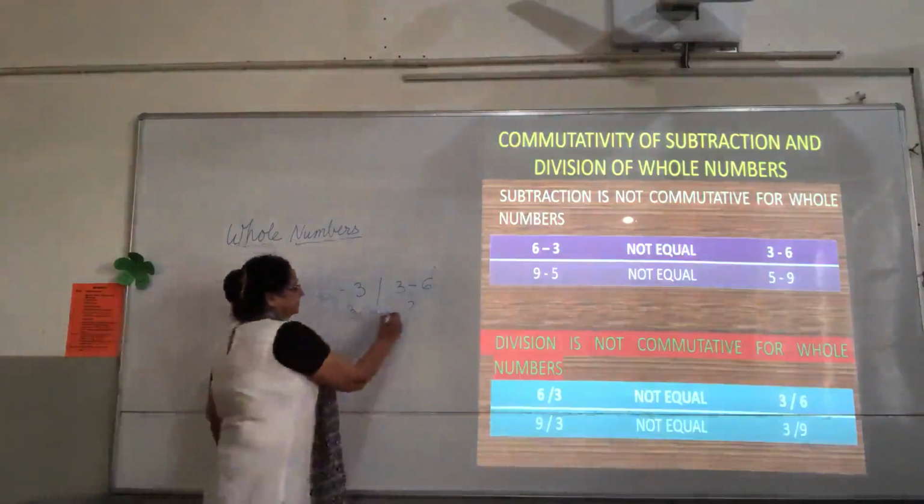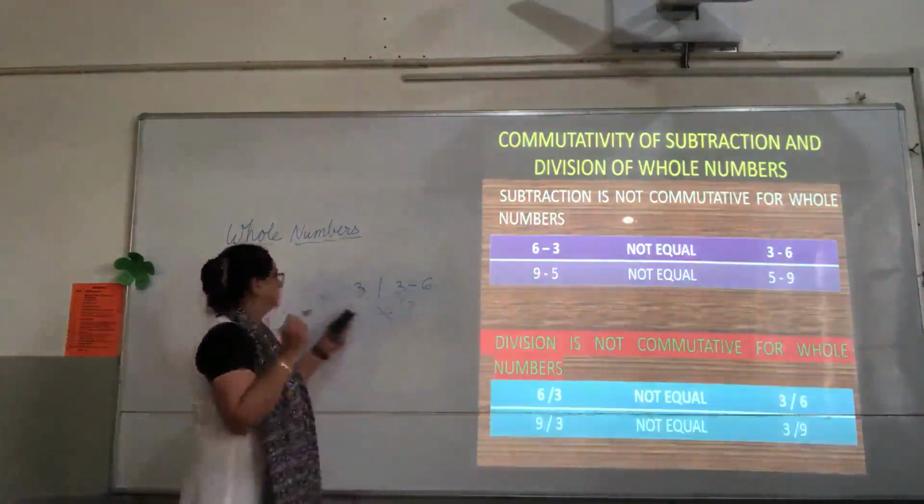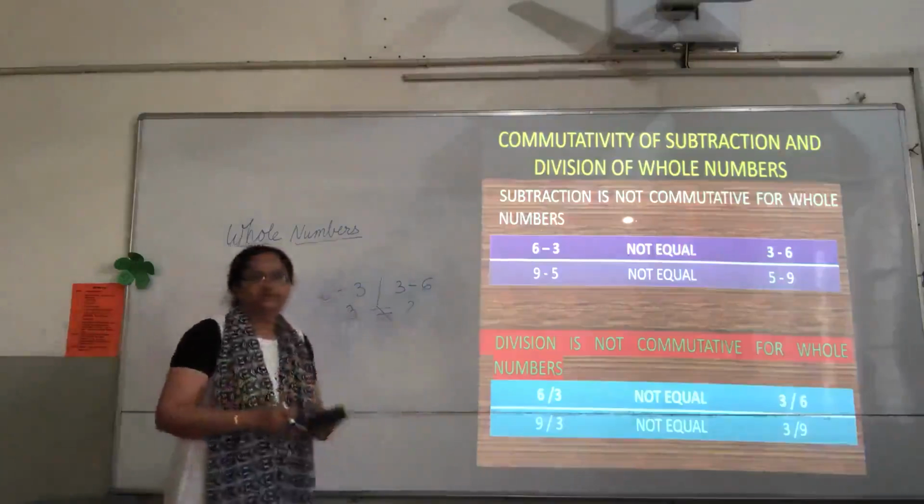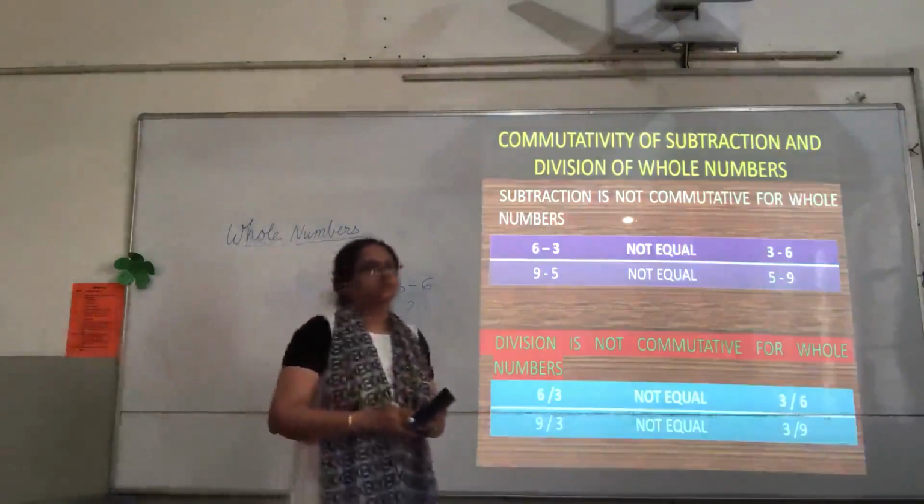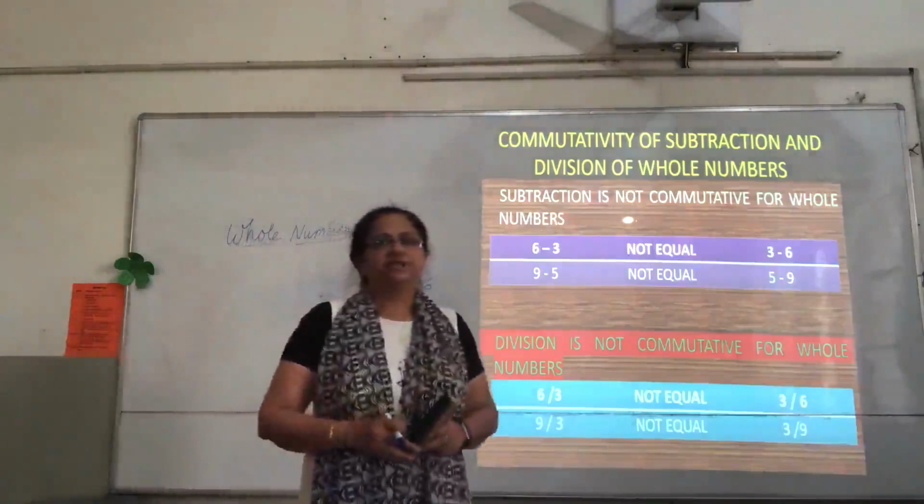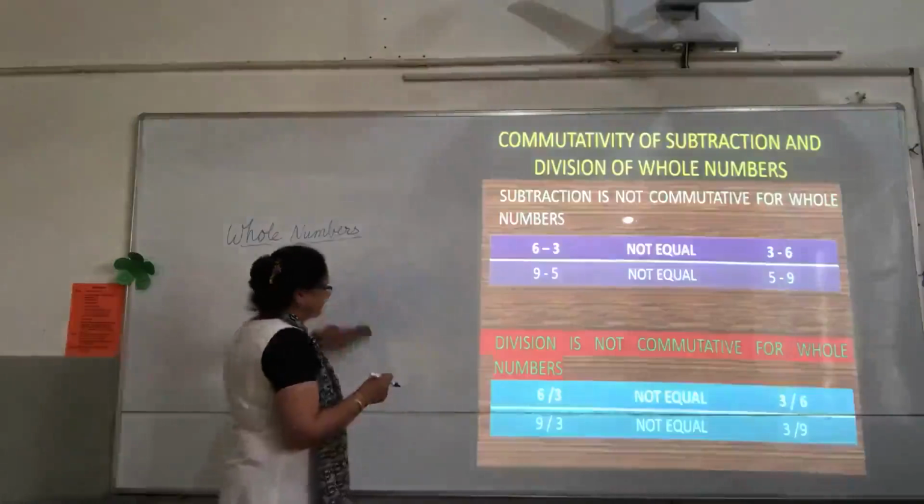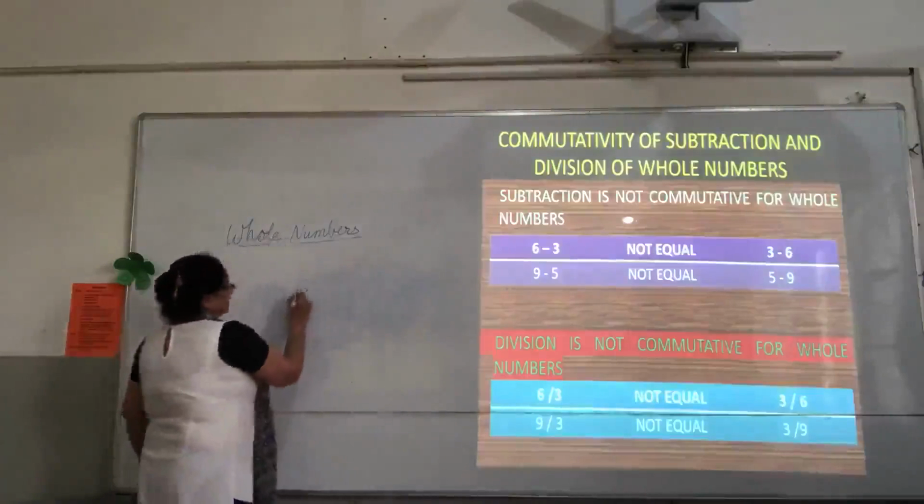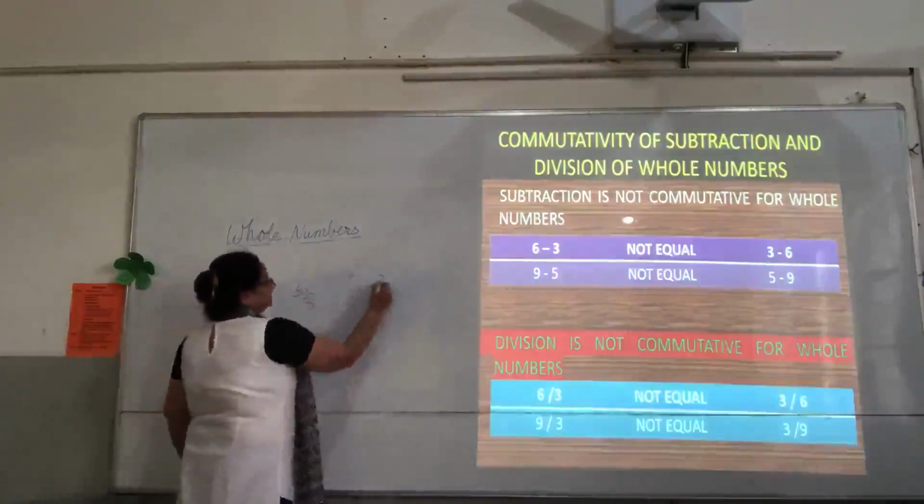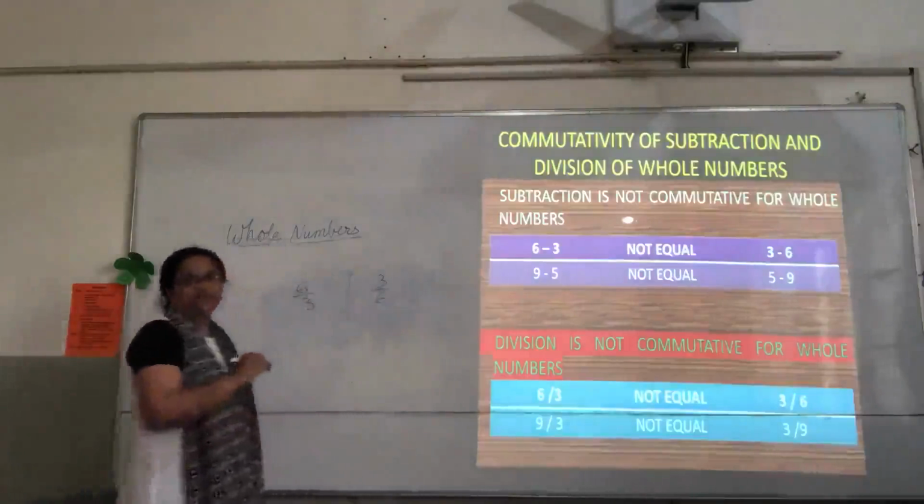So, what have we seen? That if we change the order of the numbers, the difference is not the same. So, commutative property is not true for the subtraction of whole numbers. Coming to division, children. Again, is 6 divided by 3 equal to 3 divided by 6 or not? We have to check, right?